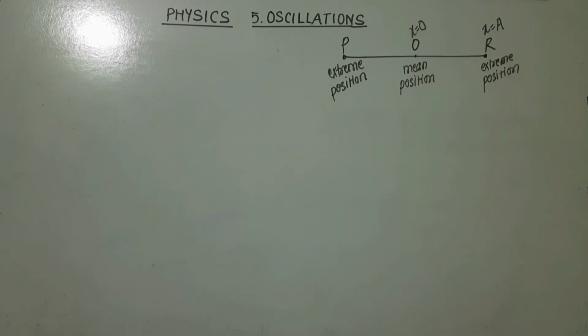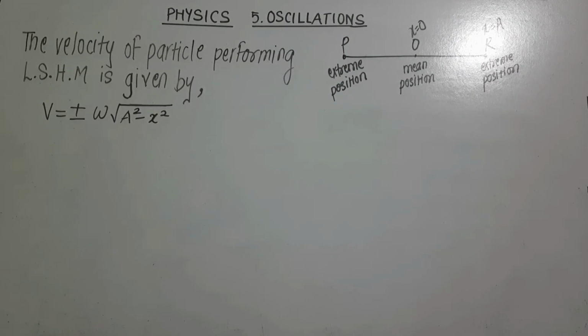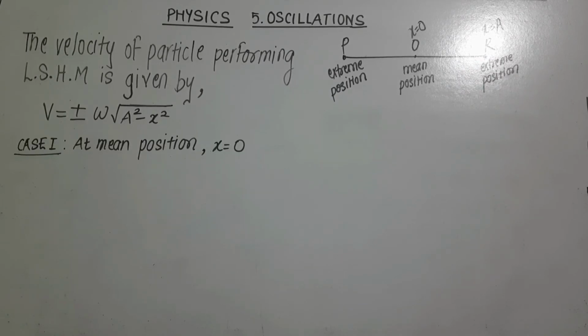Now let us obtain maximum and minimum values of velocity in linear SHM. Now we know that the velocity of particle performing linear SHM is given by v is equal to plus or minus omega under root of a square minus x square. Case 1, when particle is at mean position, its displacement is 0.